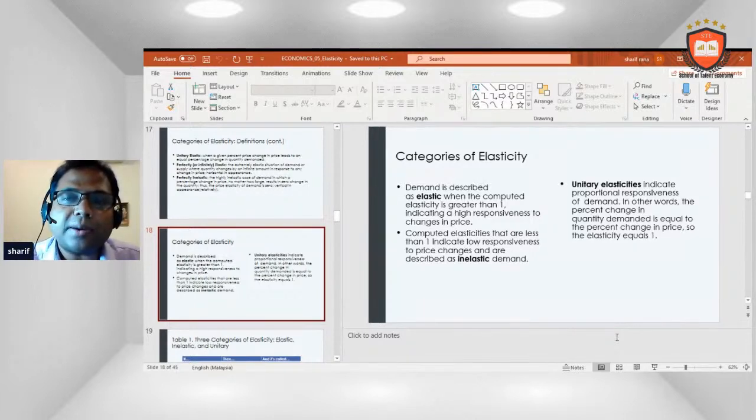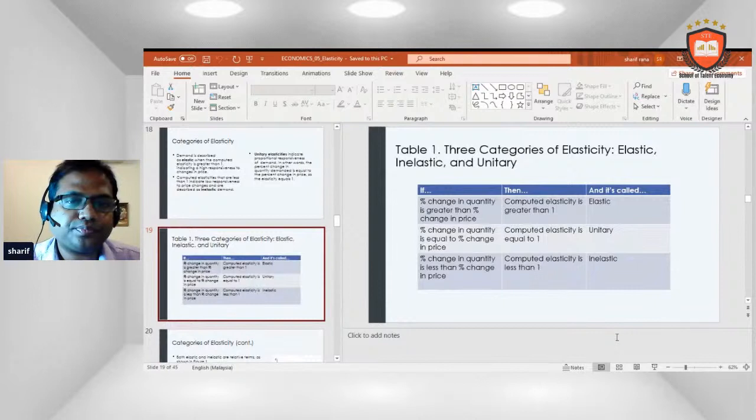In other words, the percentage change in quantity demanded is equal to the percentage change in price, so the elasticity equals 1. Three categories of elasticity: elastic, inelastic, and unitary. If, then, and it calls.